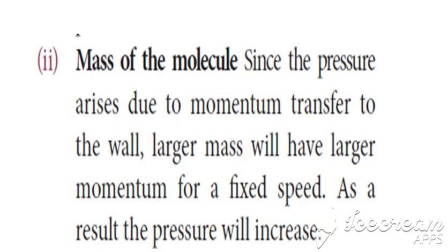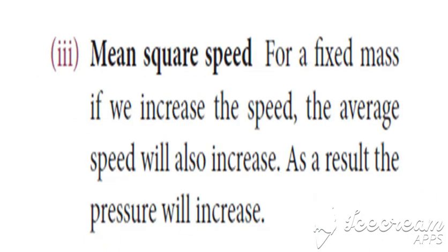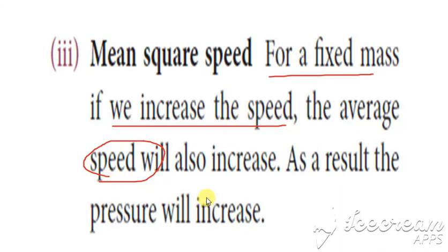Clear? Then next is the root mean square speed. The mean square speed is V square. For a fixed mass, if we increase the speed, the average speed also increases, and so the pressure also increases. If the speed increases, the pressure is going to increase. Clear? So these are the factors that pressure depends on. Clear with this?